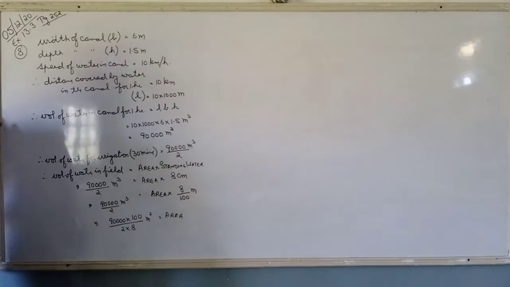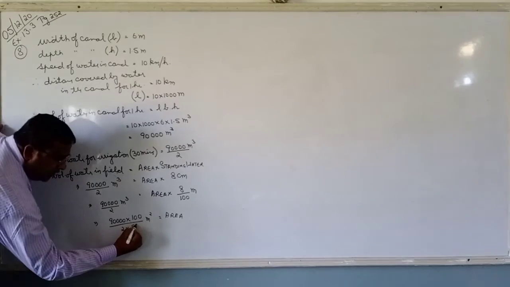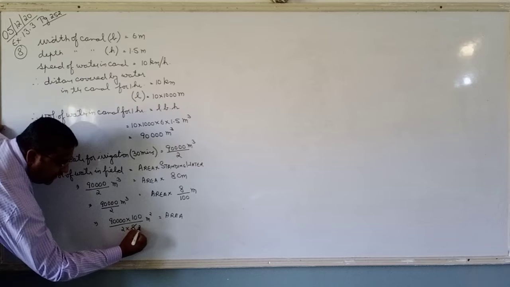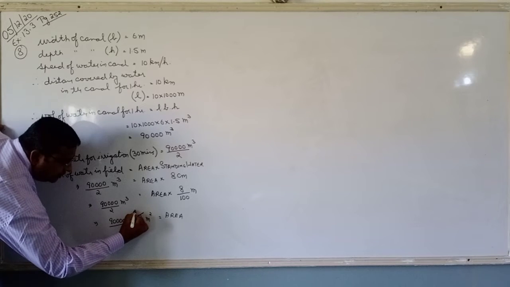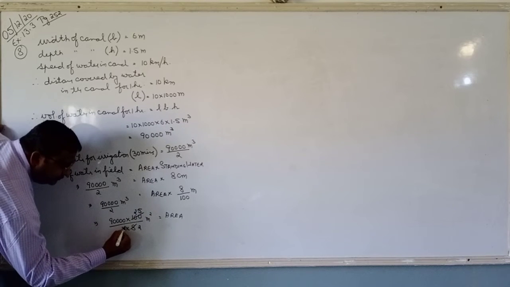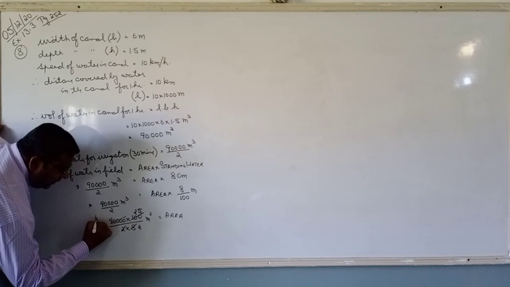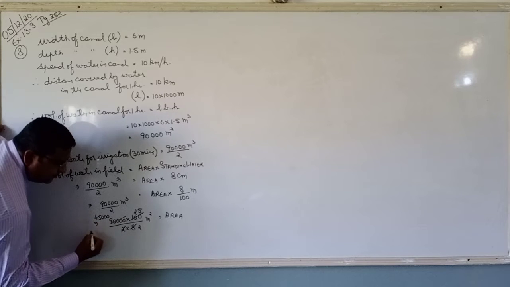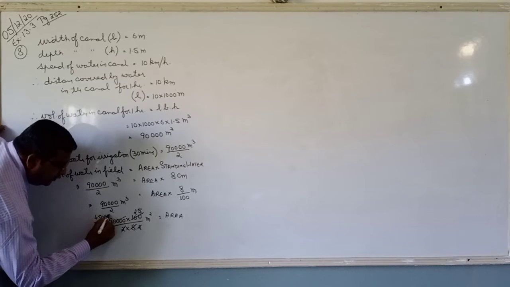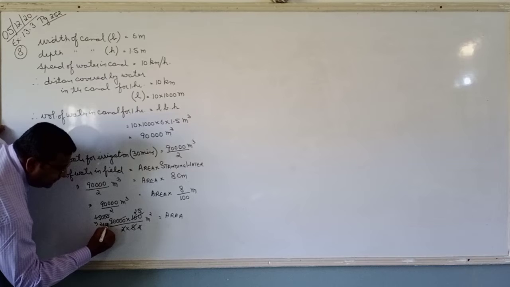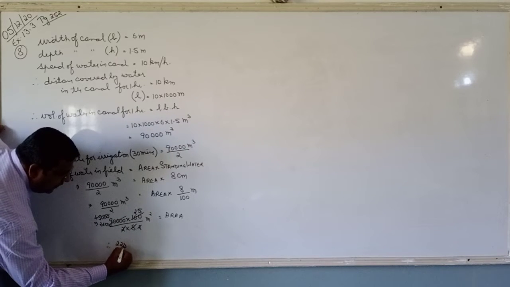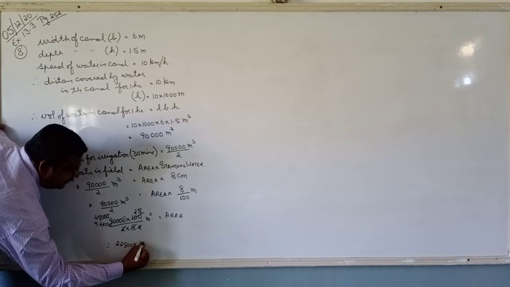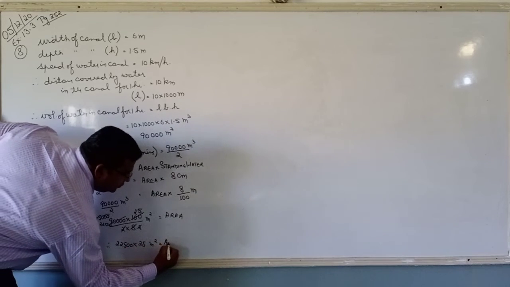Can you do the calculations now? 4 2s are 8, 4 5s are 20, and so on. You can multiply, that will give you the volume. 22500 multiplied by 25 meter square is equal to area.